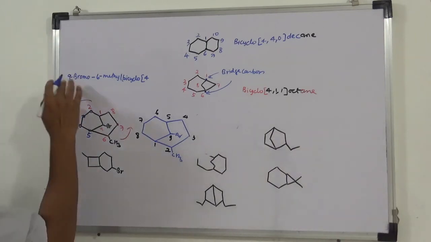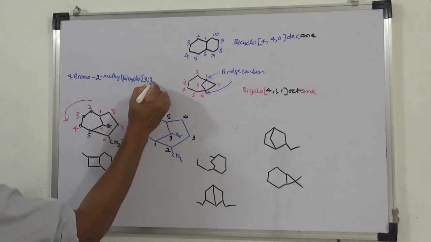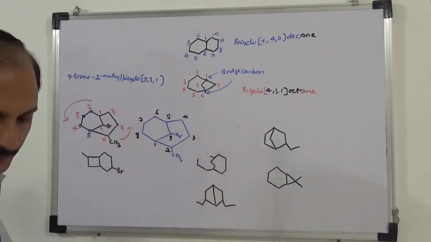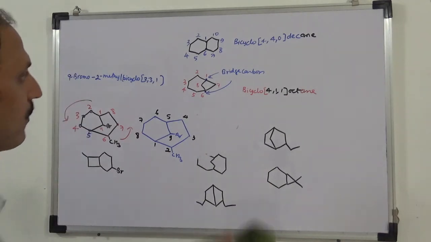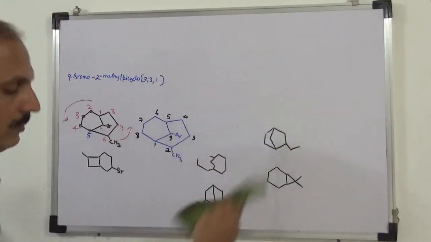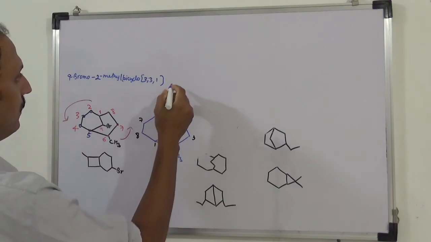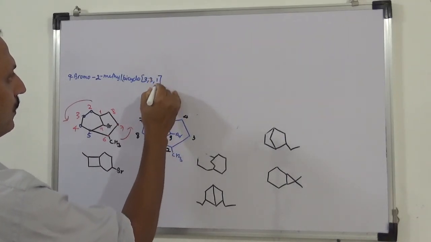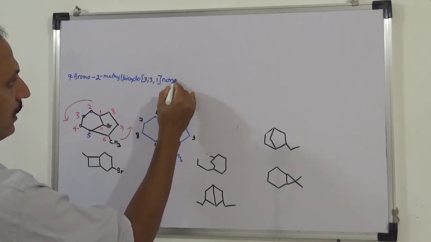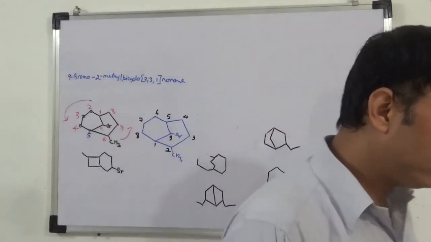So it is 2 methyl 9 bromo, bicyclo 3 3 1, 3 here, 3 here and 1 in between. The total number of carbons is 9, so non, and with carbon-carbon single bonds, so ane. This way you can name this compound.